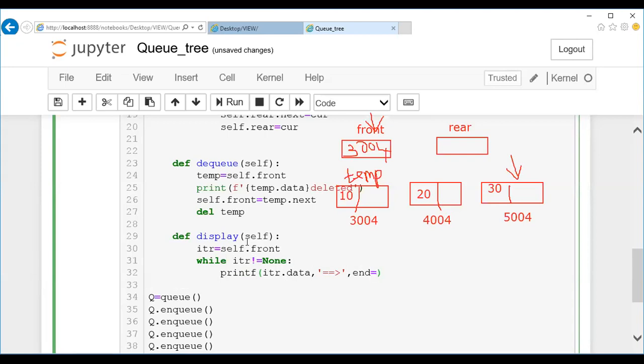It's the same as the display operation. The normal display we will be using, right? The same thing. You're going to take one by one data and display it, and for each and every iteration, your itr has to be moved to the next pointer. So this is done. Followed by this, let me give a line break here at the end. After one print, another print, I want some spaces. So this is all about your display operation.